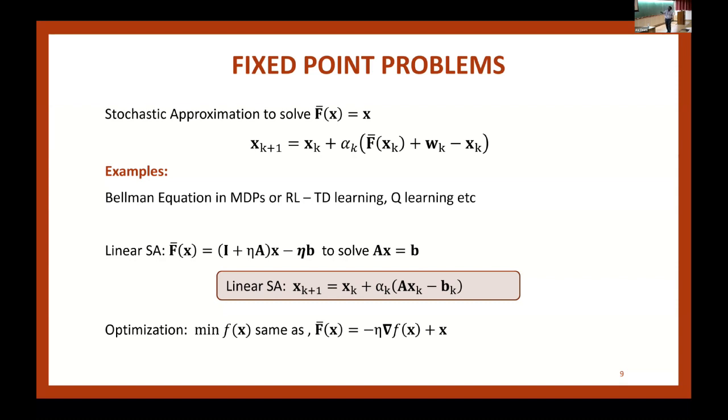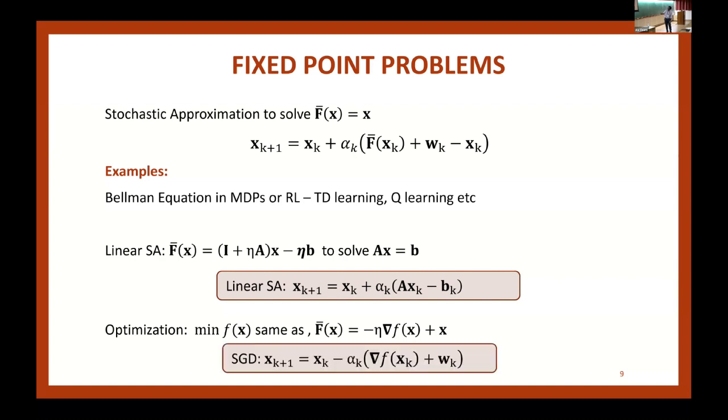Okay, so in optimization, again, I want to solve gradient of f of x equal to 0. And to make it look like a fixed point, I multiply by eta and then add x. And again, one can show that this is a contraction whenever f is a smooth strongly convex function for appropriate choice of eta. And then if we substitute this particular value of f bar in this equation, what I get is the famous stochastic gradient descent algorithm.